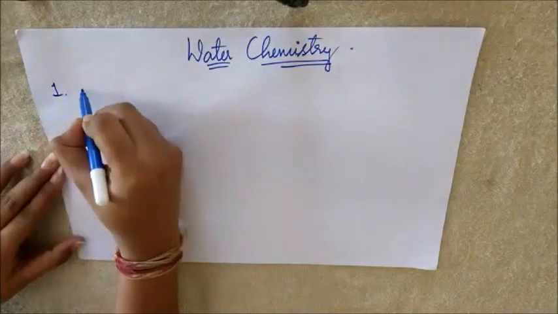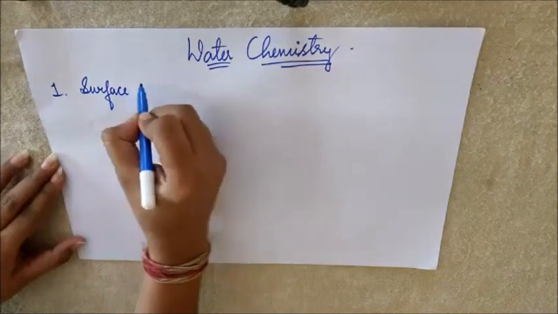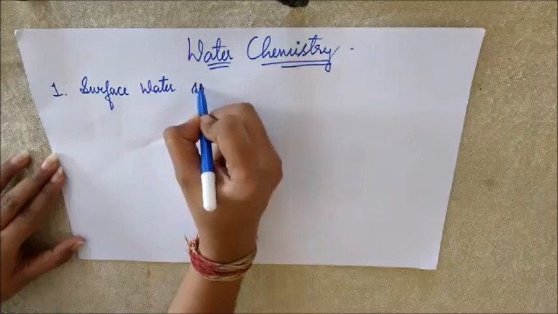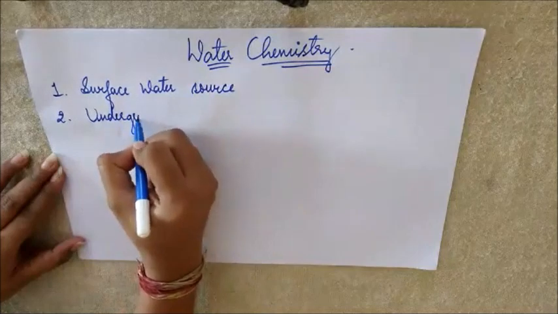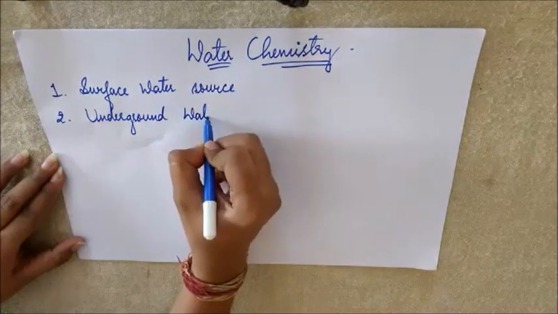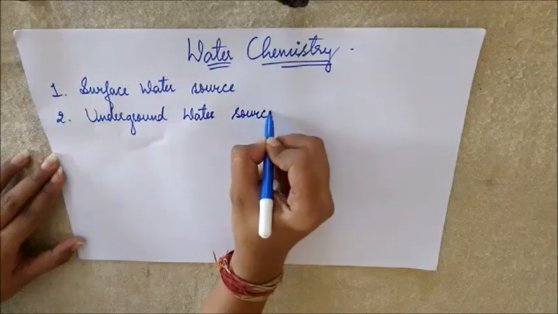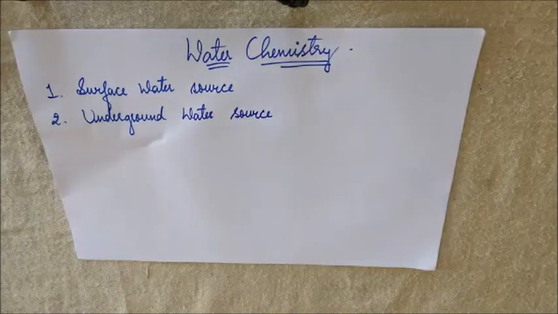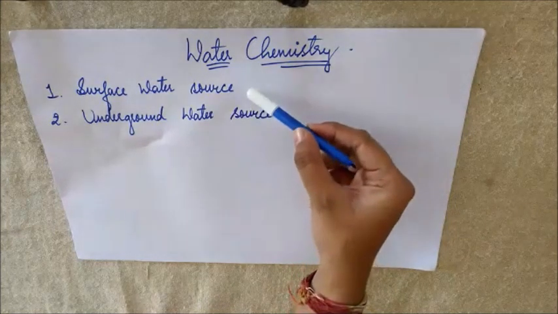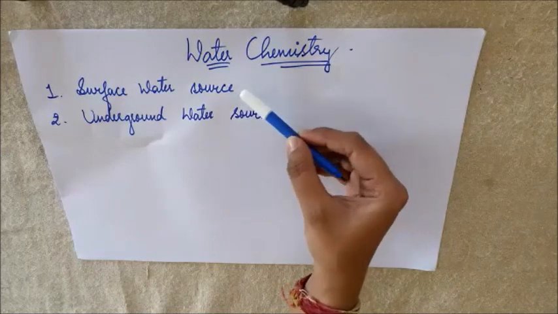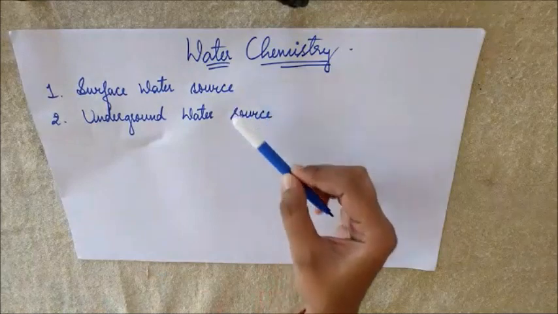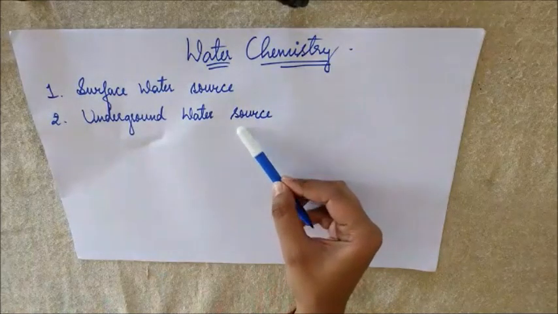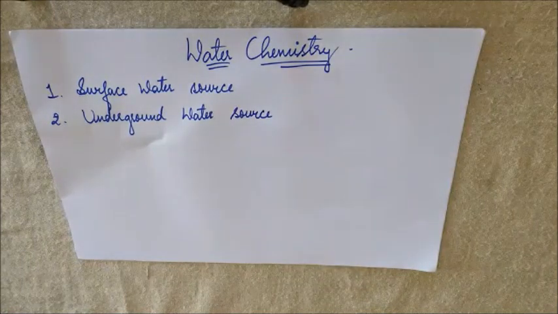One is surface water source and the other one is underground water source. Then what is the surface water source? The water that is available on the surface of the earth is called surface water source. And underground water source means water that is present underground.